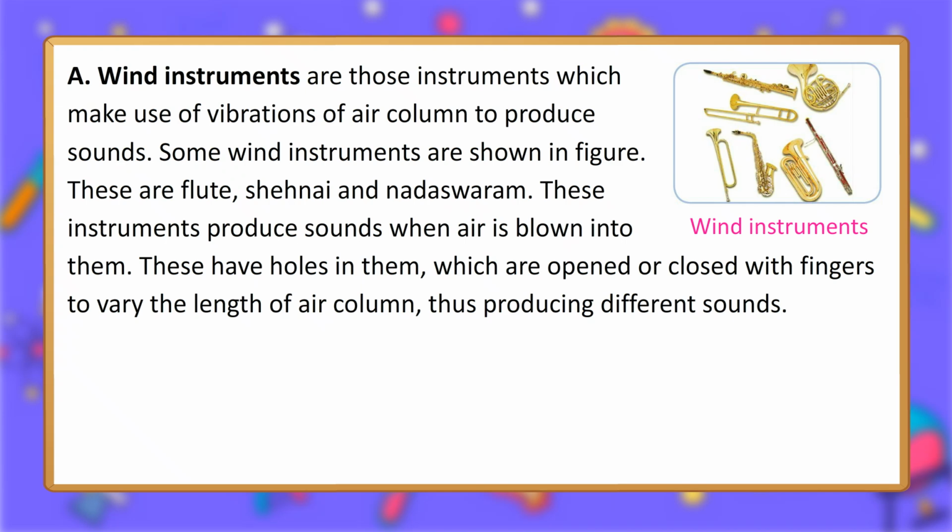These are flute, shehnai and nadaswaram. These instruments produce sounds when air is blown into them. These have holes in them, which are opened or closed with fingers to vary the length of air column, thus producing different sounds. Wind instruments.